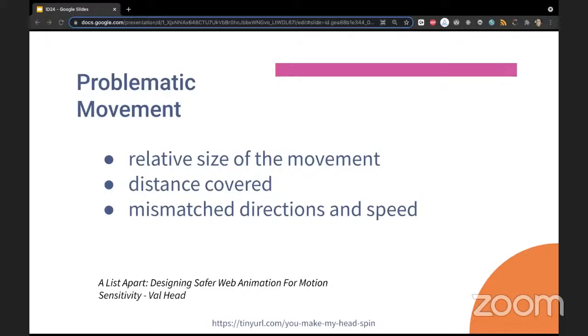And one thing to note about problematic movement and these elements: if a person has control over the movement or knows that it's coming and it's not coming as a surprise, it's easier. So if I know that there might be something, it's always easier.